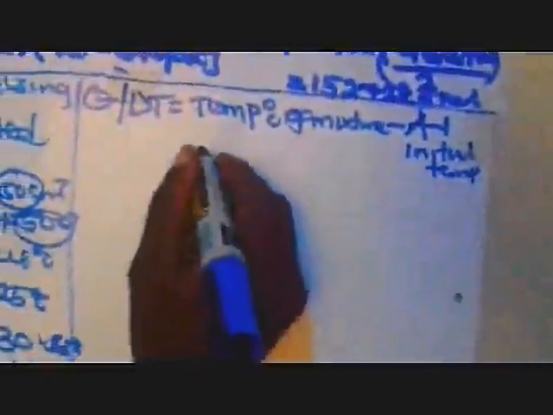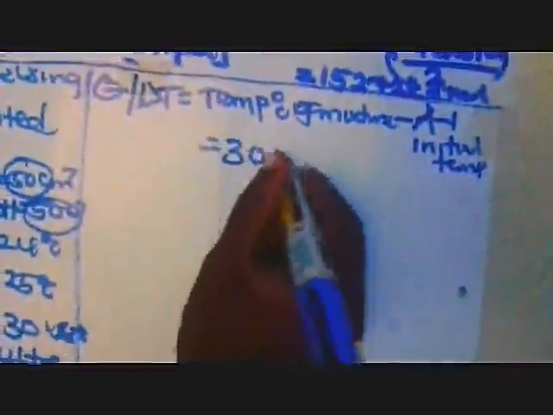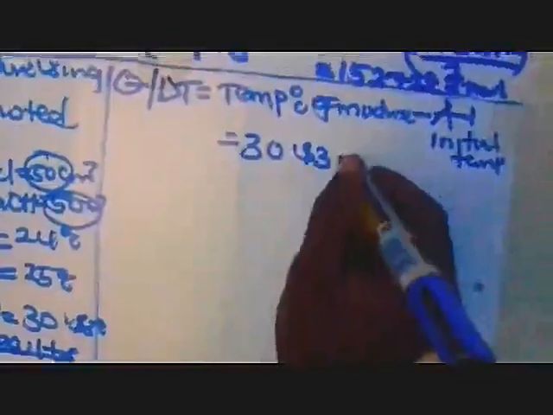So we shall say 30, that is the temperature of the mixture, then minus the average initial, which is 24 plus 25, divided by 2.